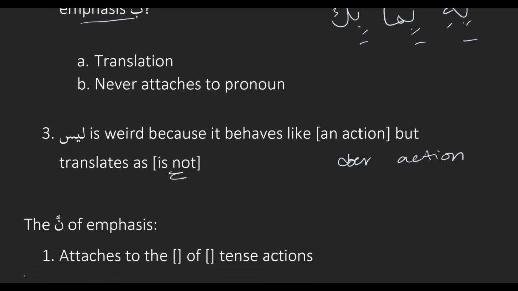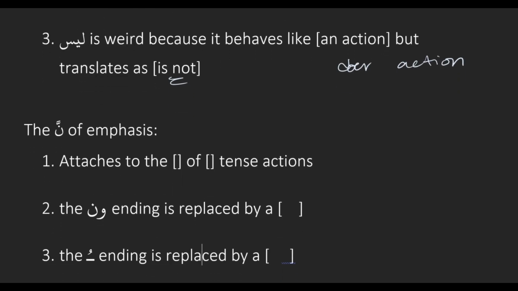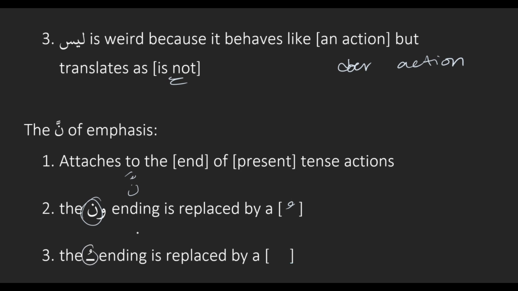And then our last tool was the noon of emphasis, and that attaches to the end of a present tense action. And then we saw that it changes our endings, because we have something attaching to the end, it kind of messes with the endings. So if it originally ended in una, and then you add a noon of emphasis, the una is replaced with u. And if it originally ended in u, and then you attach your noon of emphasis, the u is replaced by a fatha.